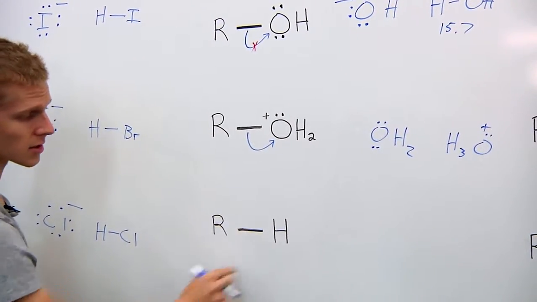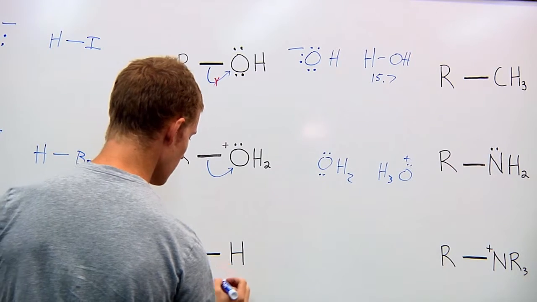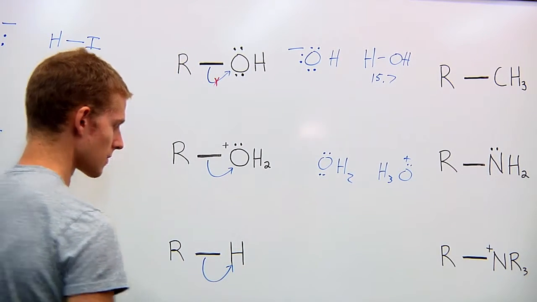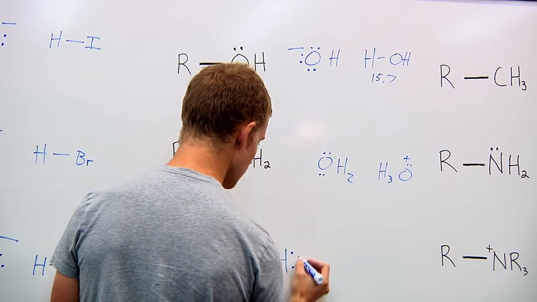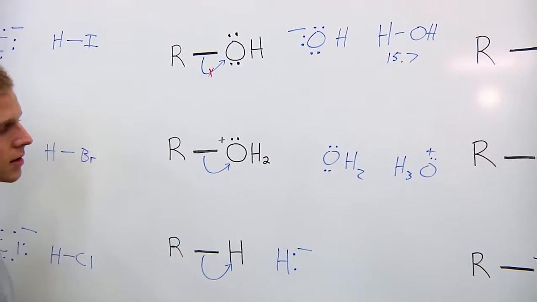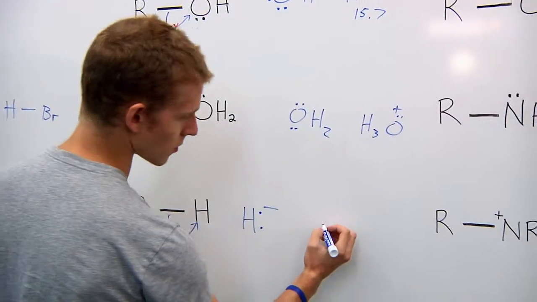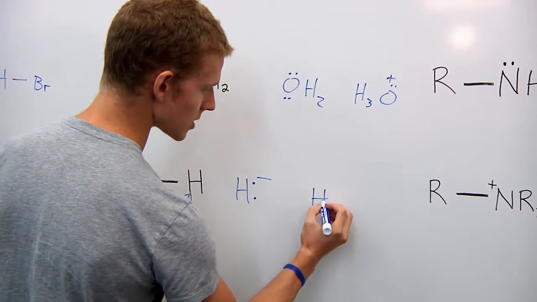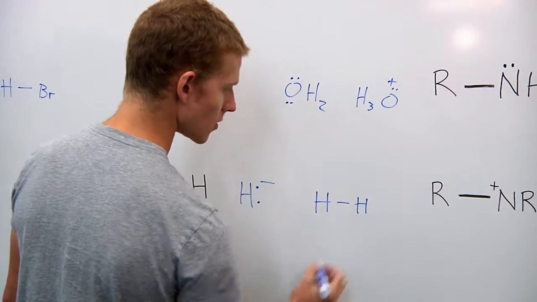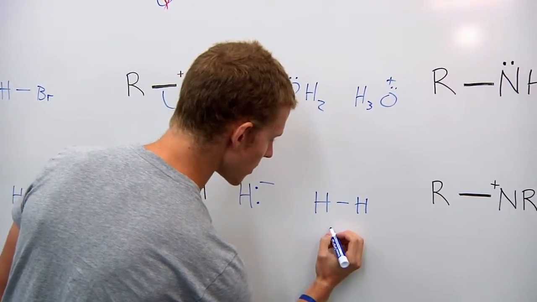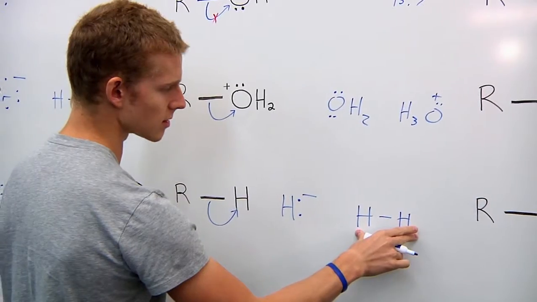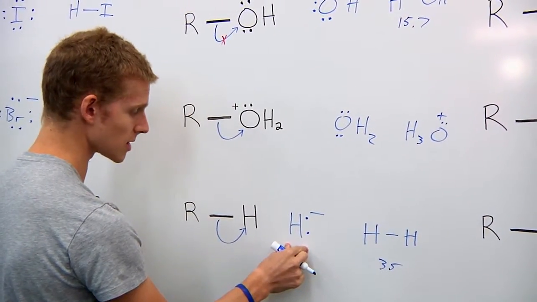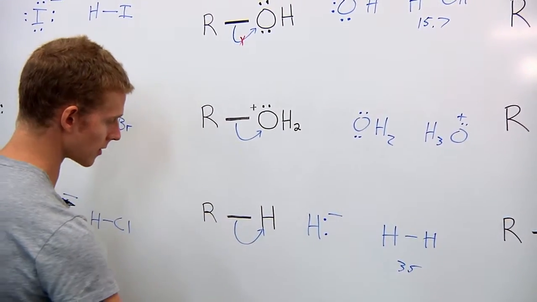So we'll go to hydrogen down here. We're going to draw our electrons going to the hydrogen. So we're going to make H-, which is called hydride ion. Now, its conjugate acid is H2, which we know has a pKa value of 35. So this is going to be a weak acid, which means this is a strong base, and this is a bad leaving group.